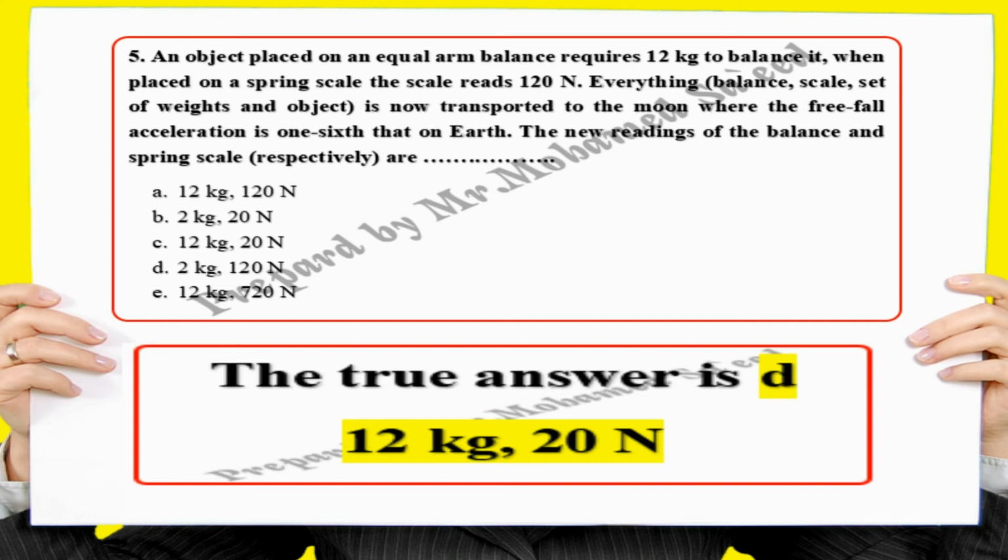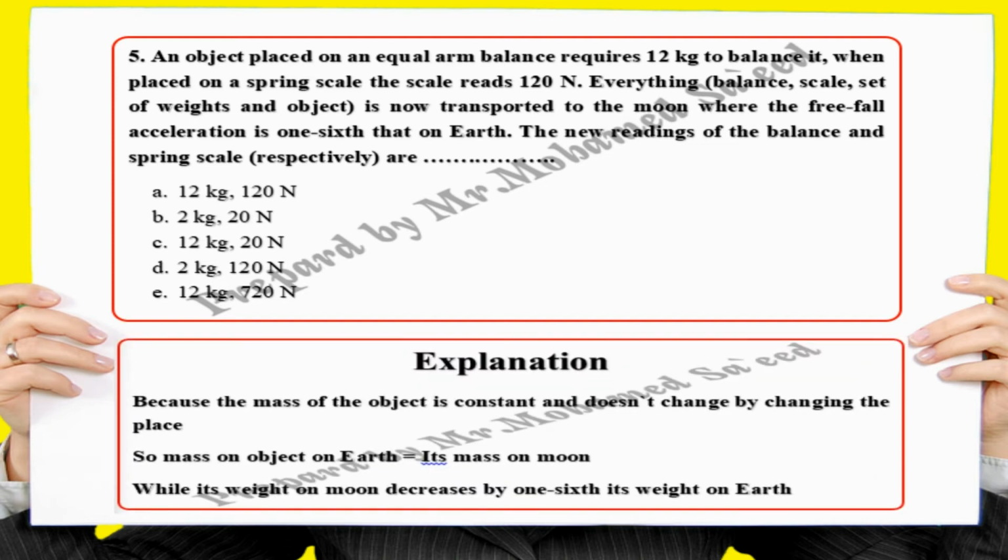The true answer is D, 12 kilograms and 20 Newton. Explanation: because the mass of the object is constant and doesn't change by changing the place. So the mass of the object on Earth equals its mass on Moon, while its weight on Moon decreases to 1/6 its weight on Earth.